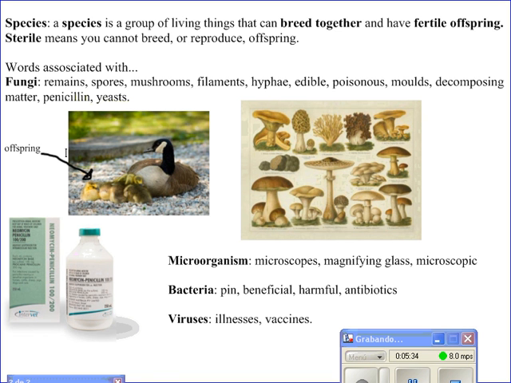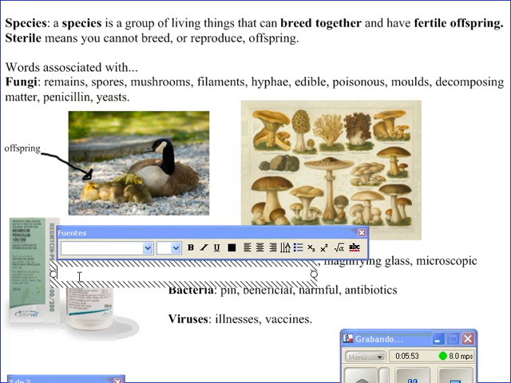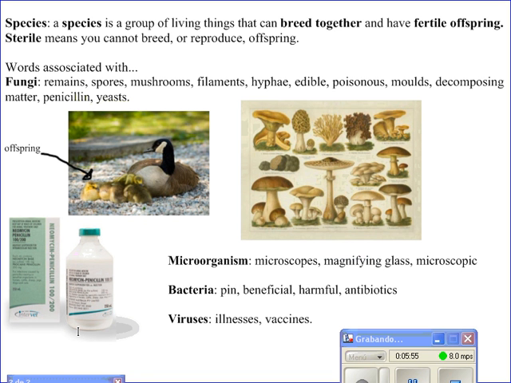Molds. They live on the remains of decomposing matter, of living things. Molds are also hyphae, but they don't produce mushrooms. We get antibiotics, like this antibiotic here. We get antibiotics like penicillin from some molds. Yeasts. These fungi are not hyphae and don't produce mushrooms. We use some yeasts to make bread or cheese.